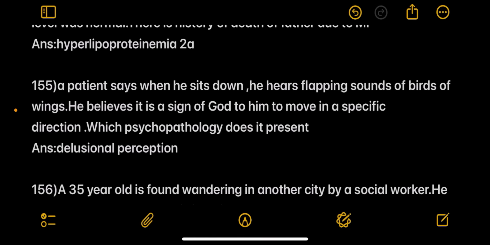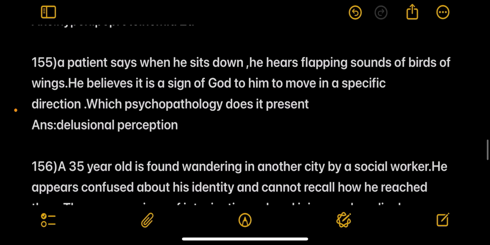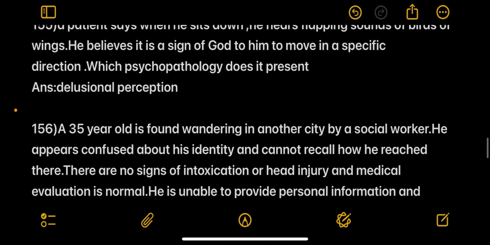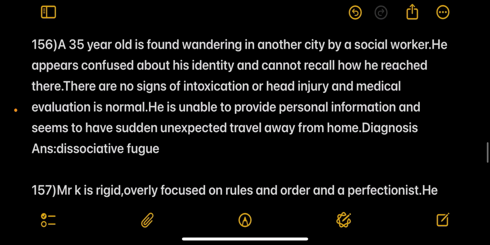Next, a patient says that when he sits down, he hears flapping sounds of the bird's wings. He believes it is a sign of God to him to move in a specific direction. Which psychopathology does it present? Answer: delusional perception.